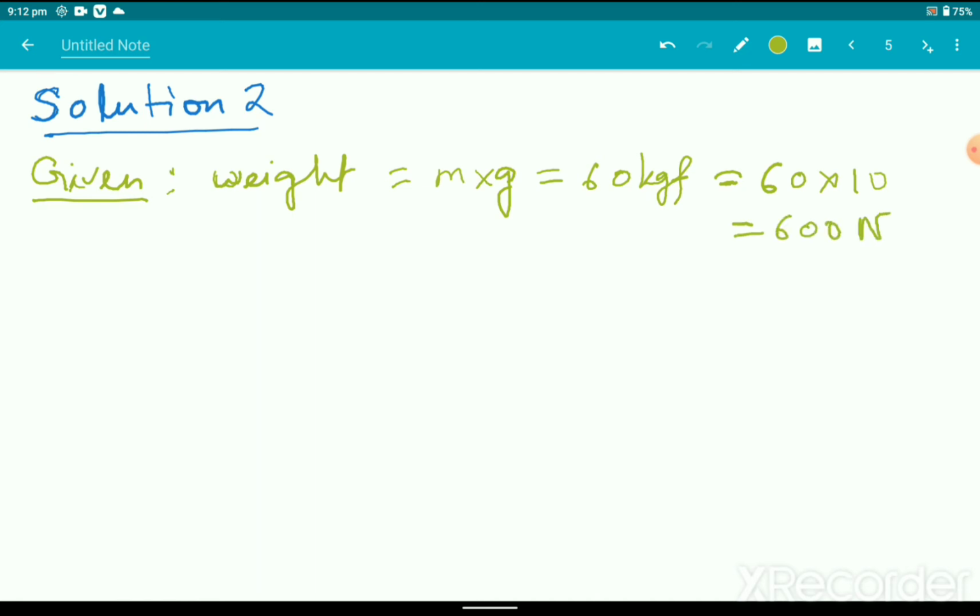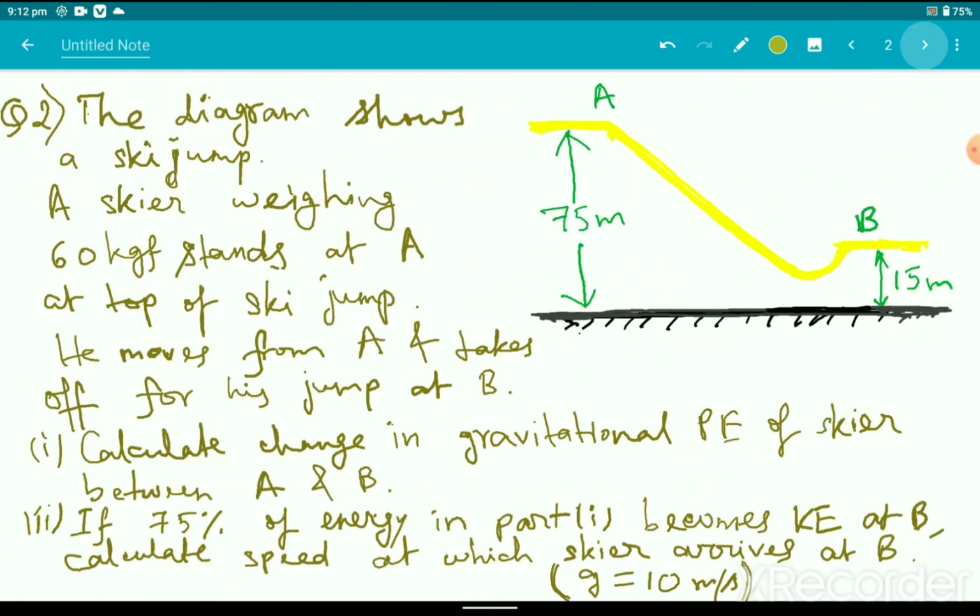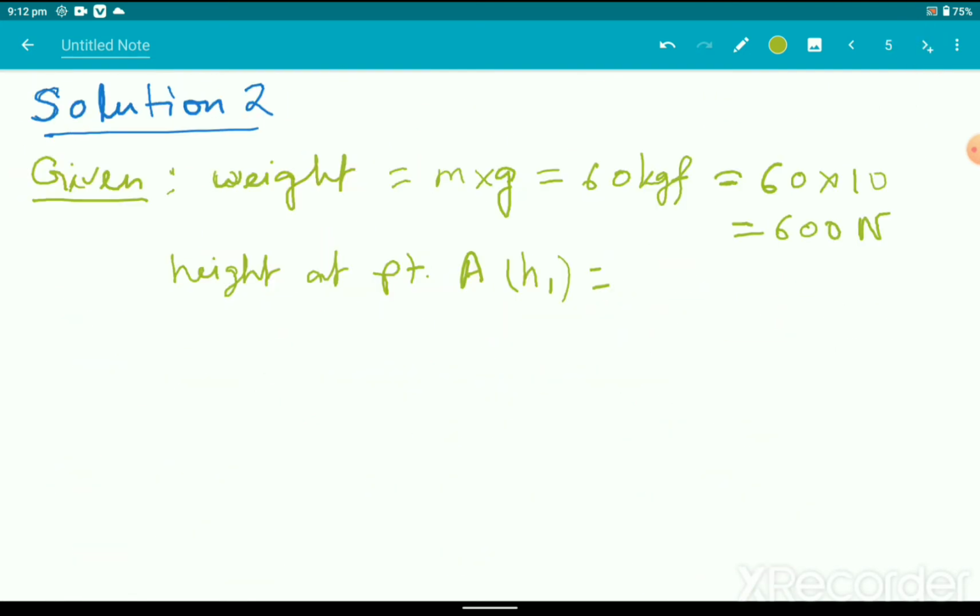Okay, then height at point A. Let us consider it to be height h1. What was the height? I think it was given as 75 meter. Yes, so it's 75 meter.